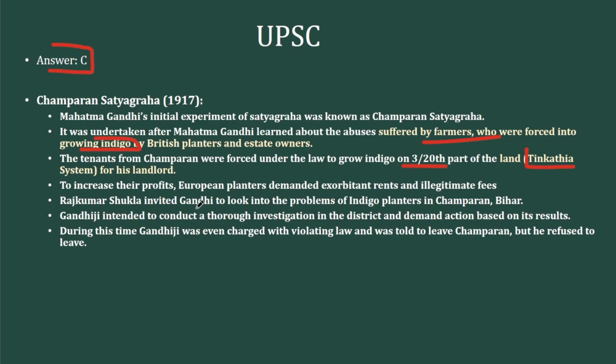Rajkumar Shukla is the person who invited Gandhi into the problems of indigo planters in Champaran of Bihar. Gandhi went there. Then he intended to conduct an investigation into the district and demand actions based on its results. And Gandhi was successful in this struggle as well, because after the Champaran Satyagraha, there was an investigation into it and there was some kind of a resolution. So we don't have to go into that depth to answer this question. It's just about who were the major stakeholders, and it was peasants. So it's an easy pick.